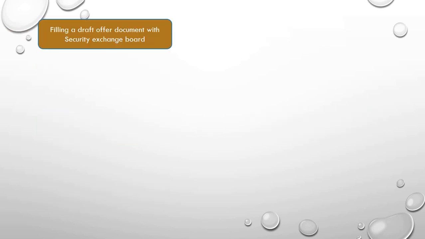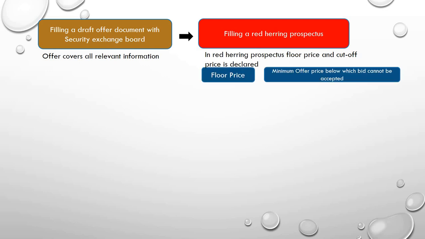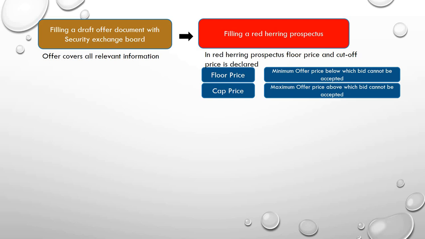Now, once the lead manager is decided, it will file a draft of the offer document with the Securities and Exchange Board. This document will cover all the relevant information and will be known as the red herring prospectus. The red herring prospectus will have the floor price and the cap price declared. Floor price, as we have already discussed, is the minimum offer price below which bids cannot be accepted, and cap price is the maximum offer price above which bids cannot be accepted.